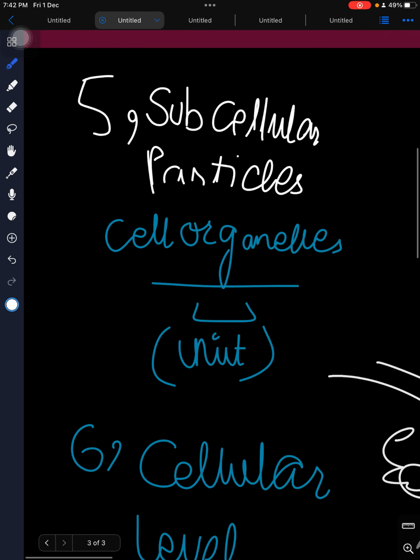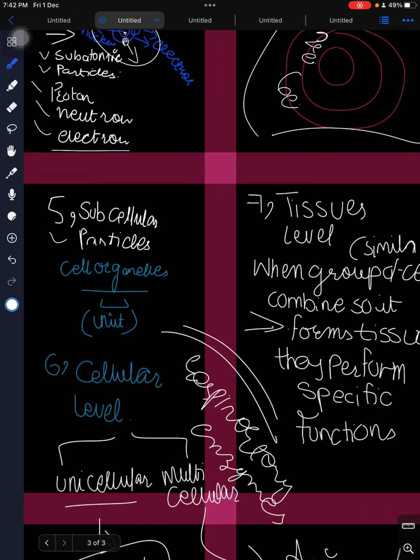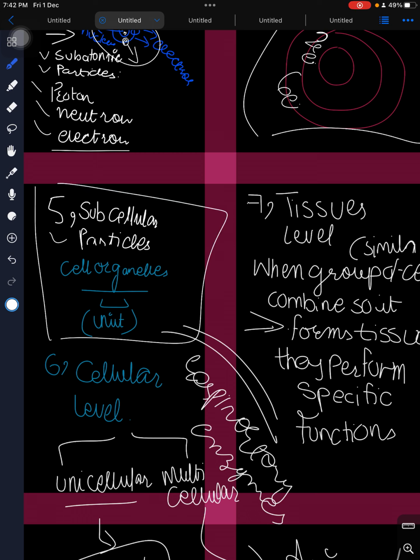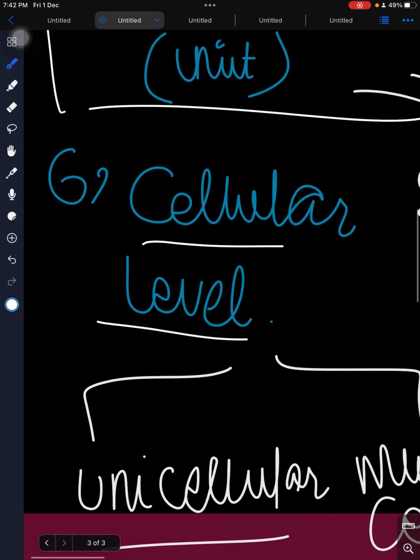Then we have the fifth level, the subcellular particles, the cell organelles. They are known as the unit. For instance, we have mitochondria, Golgi apparatus, nucleus, and these things are the fifth stage of our organization. Then we have the sixth level, which is the cellular level, or cell level.